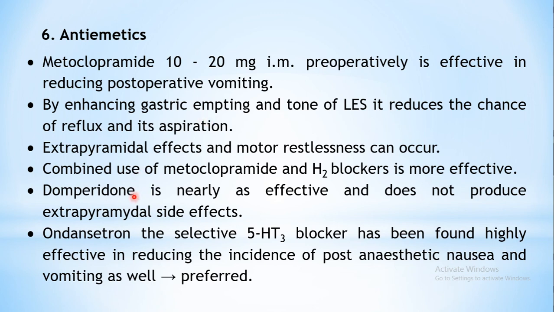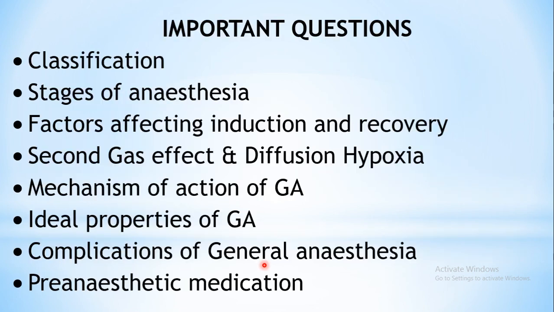Even domperidone is used nowadays, because the problem with metoclopramide is that it produces extrapyramidal effects and motor restlessness. Domperidone does not have this problem, so it is preferred over metoclopramide. Another drug is ondansetron. This is a 5-HT3 blocker and also has anti-emetic property, so this can be preferably used.